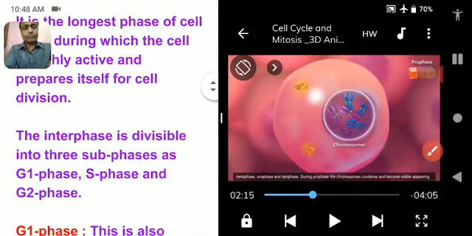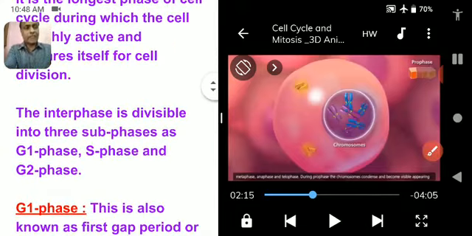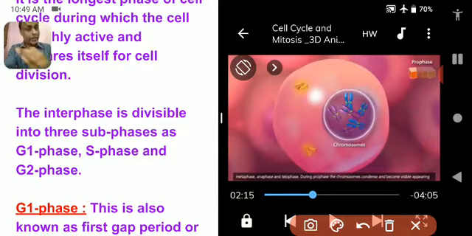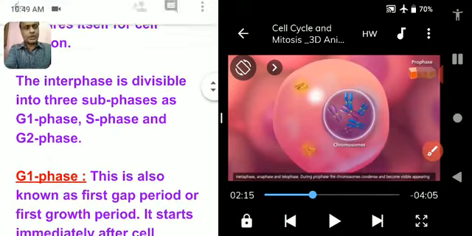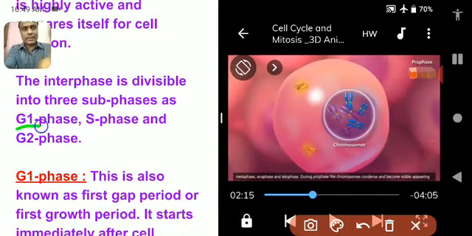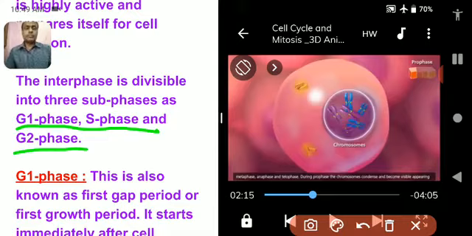Now interphase has been divided into three main phases, which I have already discussed: G1 phase, S phase and G2 phase. You can see all these things over here. So G1 phase or gap 1 phase.